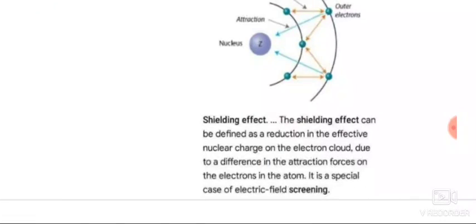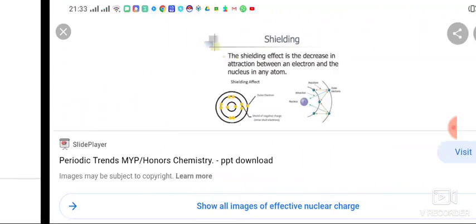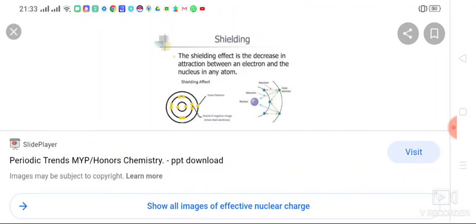Here you can see the shielding effect. Look at this arrow mark. Electrons are pulled by the nucleus. At the same time, they are repelled from each other. Shielding effect is the decrease in attraction between the electron and the nucleus in any atom.